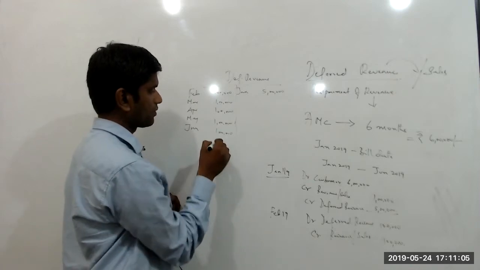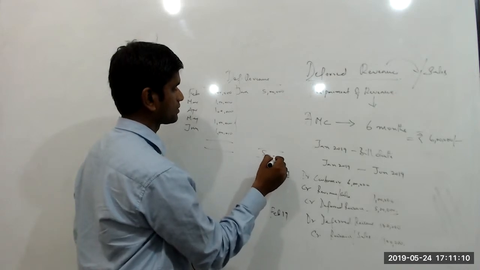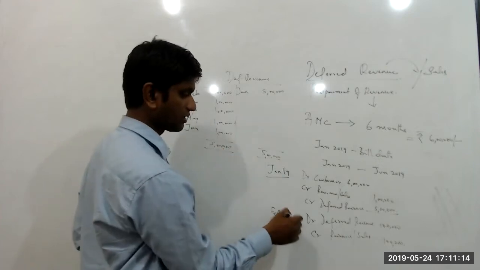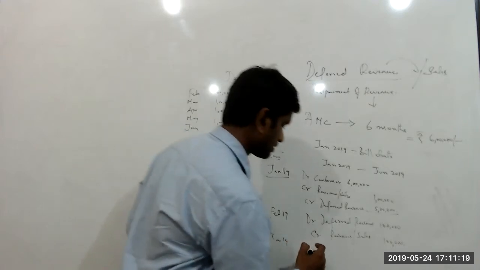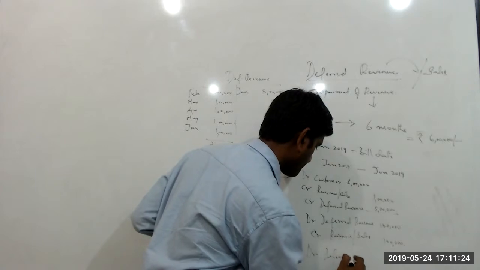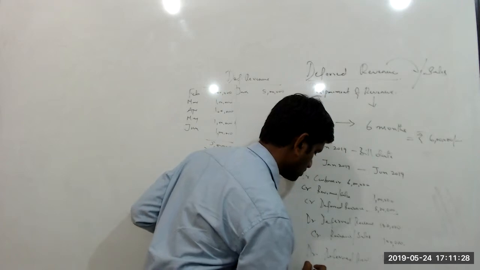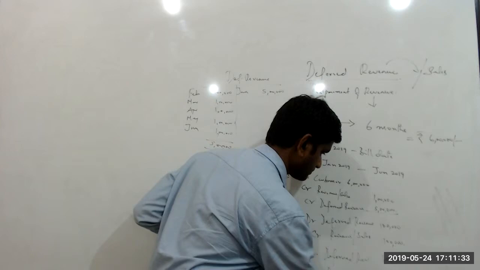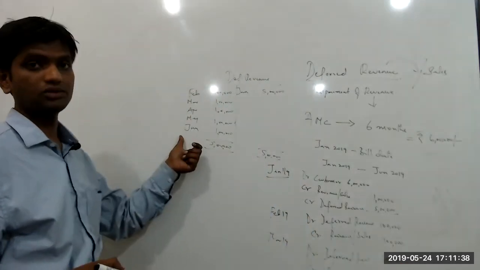Okay, so this will close my ledger. And every month you need to pass this journal entry. So for February, this is the entry, and March will continue. We will continue the same entry, that is debit deferred revenue 1 lakh, that is 100,000, credit revenue 100,000. Okay, so we're going to continue this till June 2019.